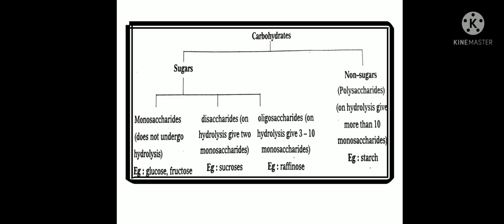Monosaccharide does not undergo hydrolysis. Example, glucose, fructose. Disaccharides on hydrolysis give 2 monosaccharides, example sucrose. Oligosaccharides on hydrolysis give 3 to 10 monosaccharides, example raffinose. Non-sugars: polysaccharide on hydrolysis gives more than 10 monosaccharides, example starch.